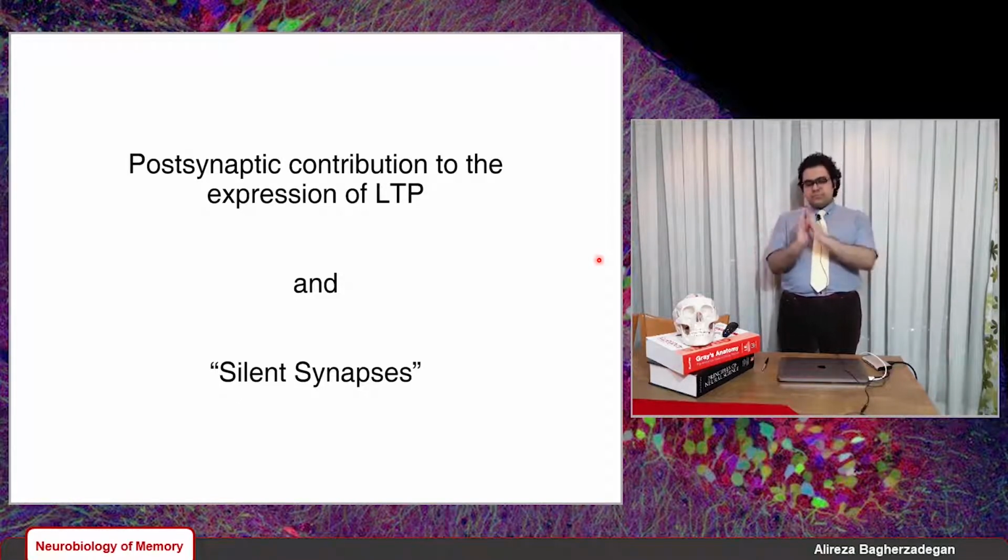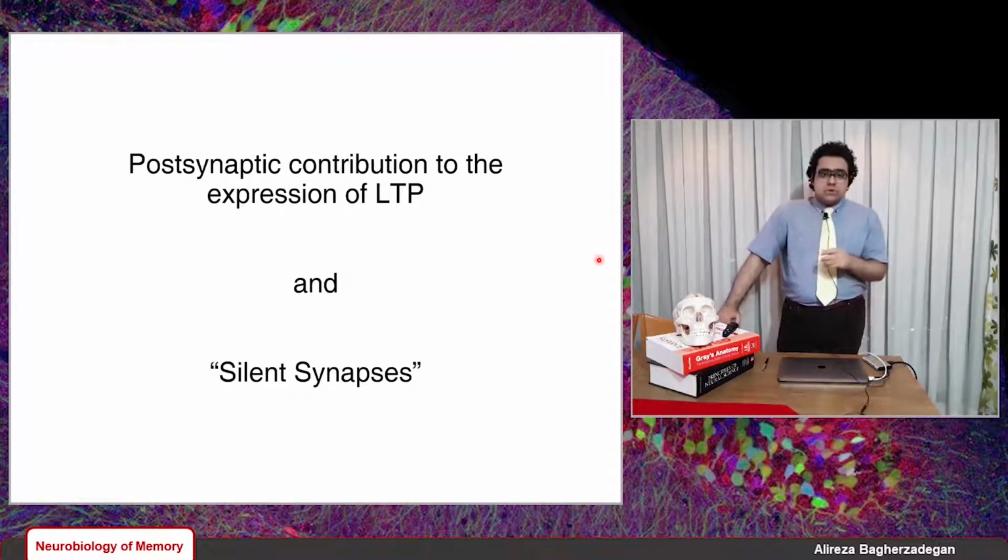That's why we had no postsynaptic response or postsynaptic current in that synapse. And that's why those synapses are called silent synapses, because we have no EPSP or EPSC at those synapses.